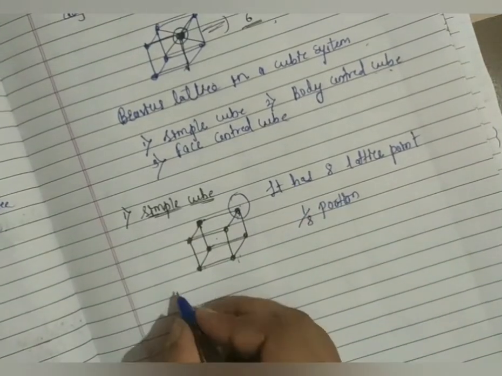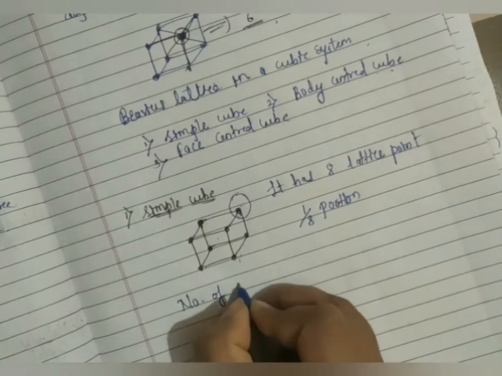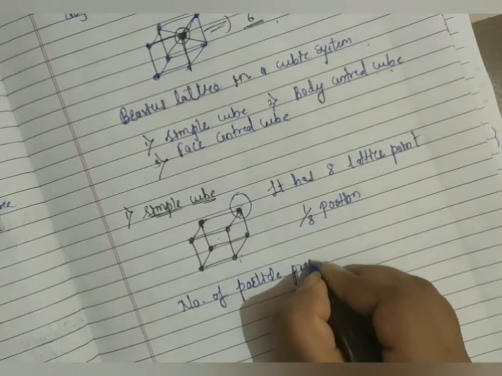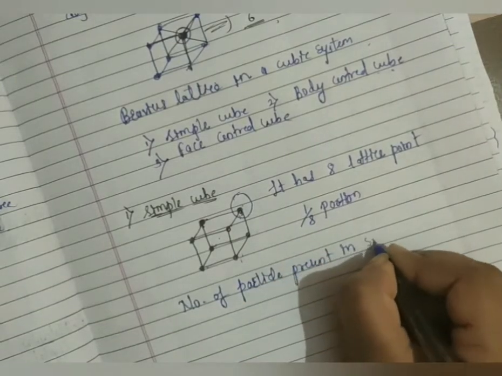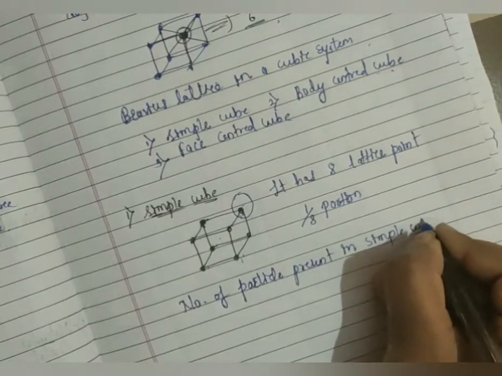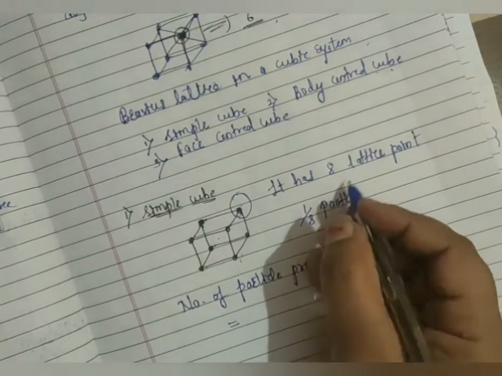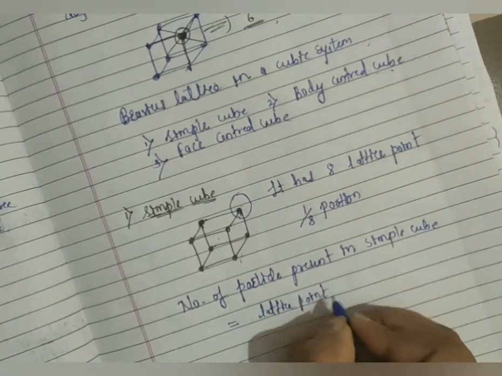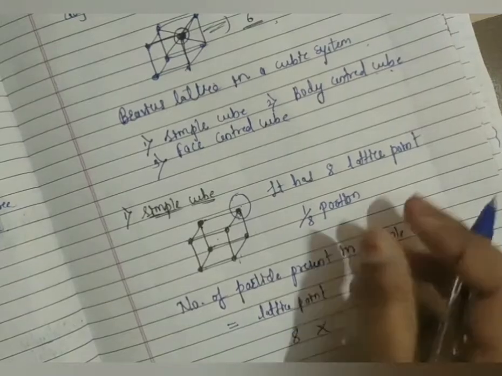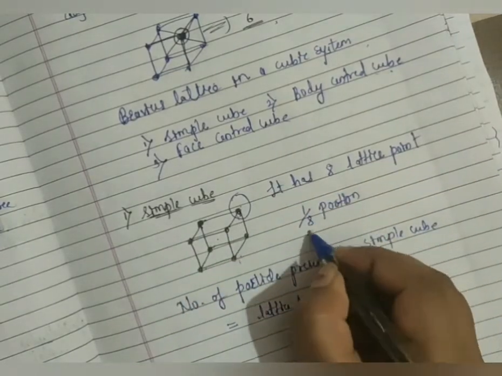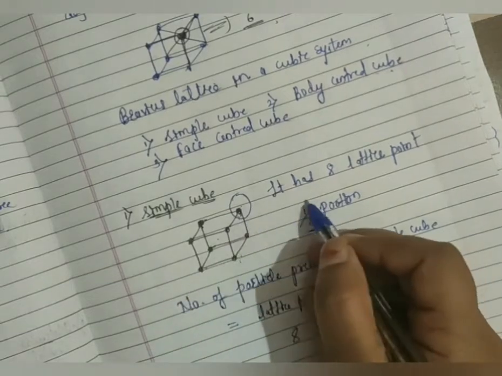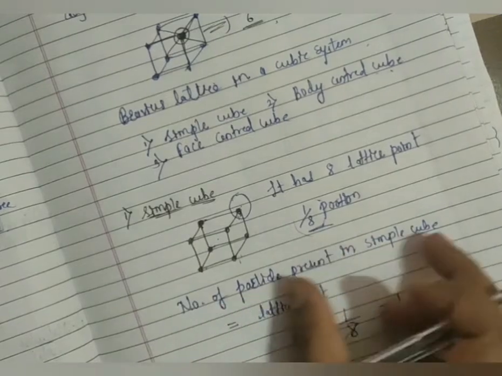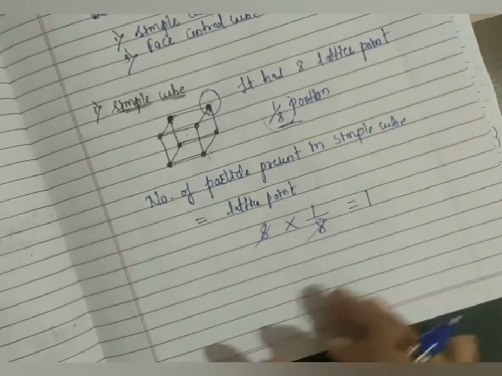So the number of particles or the number of atoms present in a simple cube is equal to the number of lattice points, that is 8 lattice points, into the contribution of each particle. How much does each particle contribute? Each particle contributes 1 by 8 portion. So 8 into 1 by 8 cancels, and the number of particles present in the simple cube will be 1.